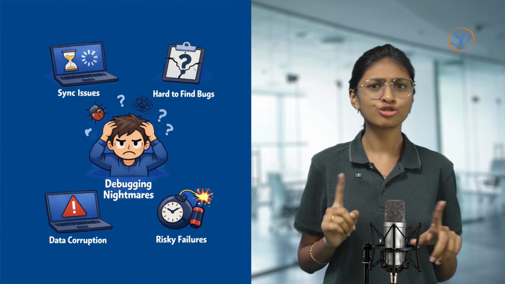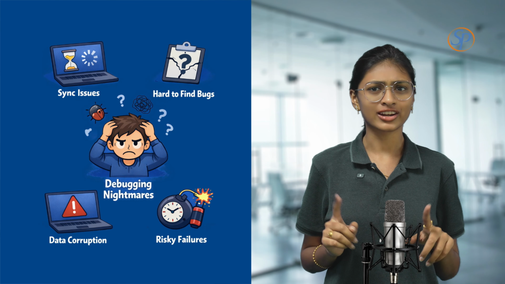Concurrency bugs do not crash loudly, they hide. Programs appear to work until load increases, timing changes, or a rare condition occurs. Then failures appear suddenly and are very hard to reproduce.